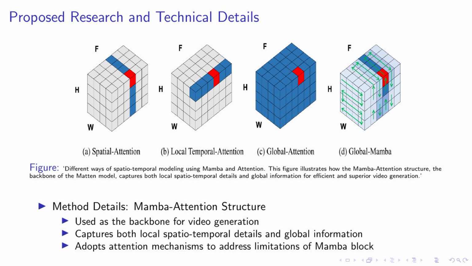However, the Mamba block has its limitations. It struggles to effectively detect localized data patterns. To address this, we've adopted attention mechanisms, which are known for their ability to capture these details. This combination of Mamba and attention mechanisms allows Matten to generate high-quality videos efficiently.